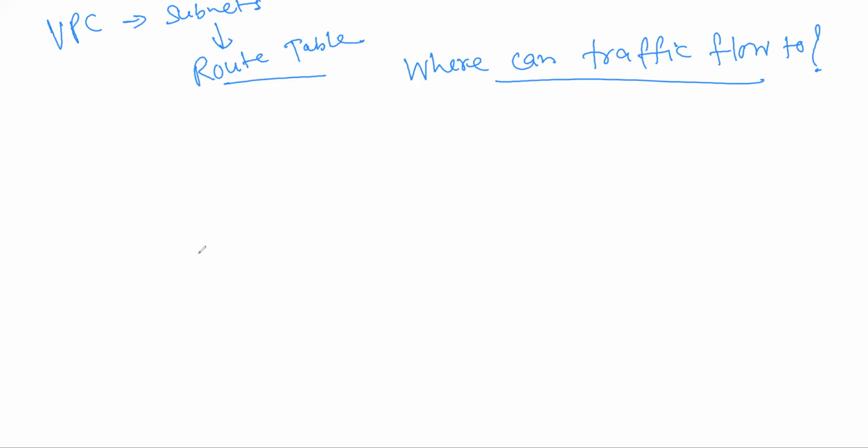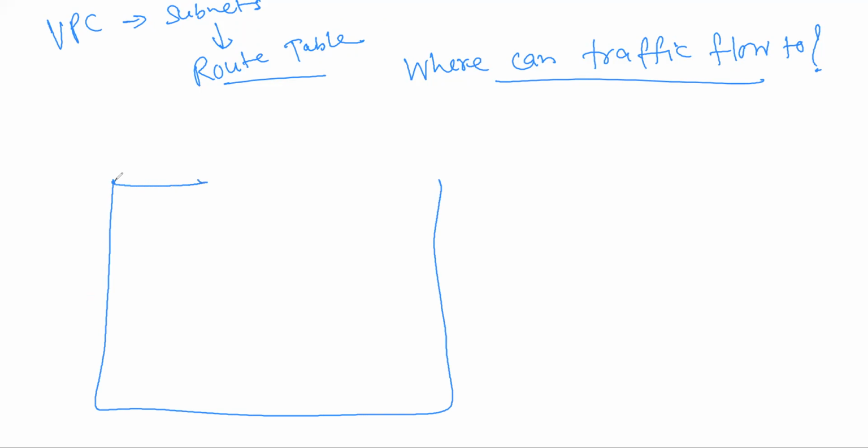Say you have your VPC, and in your VPC there is something called an internet gateway. I'll number it IG1.